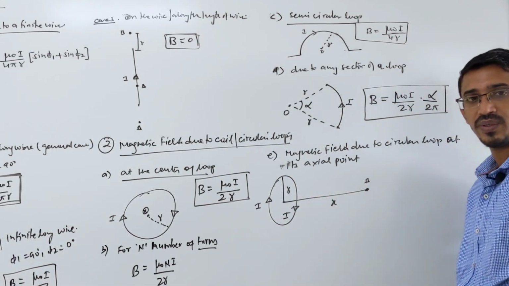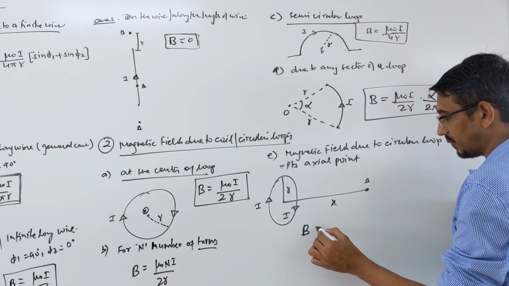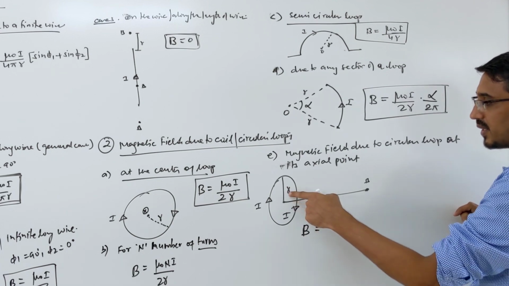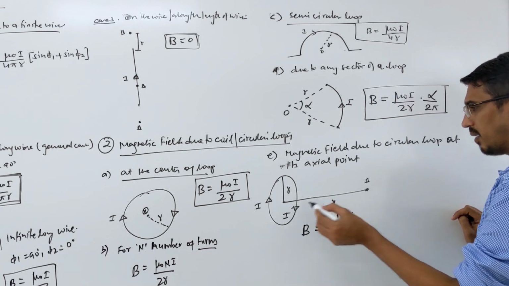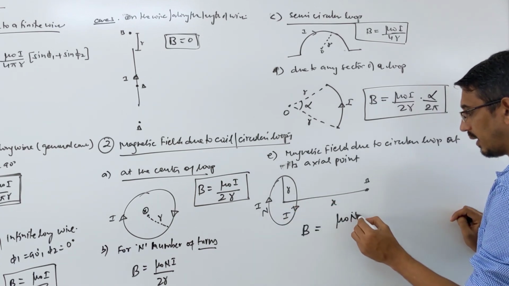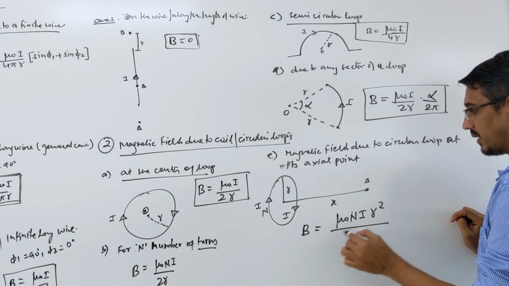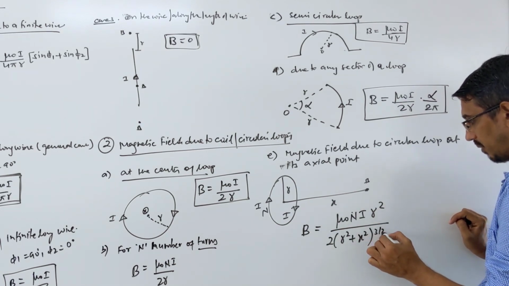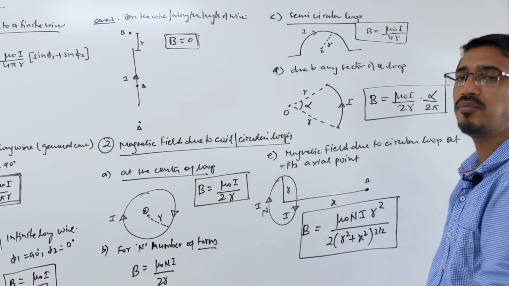Again there's a derivation we don't need. So what answer comes? Let me write here. The magnetic field due to a circular loop at its axial point at distance x, radius r, current I flowing, is given by this formula: mu naught, number of turns n, so n I r square, by 2 times (r square plus x square) power 3 by 2. This is the real complete formula.